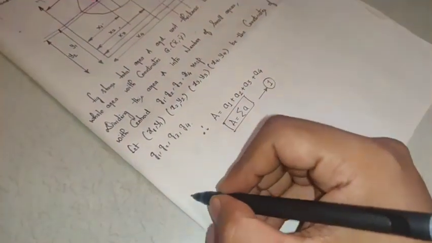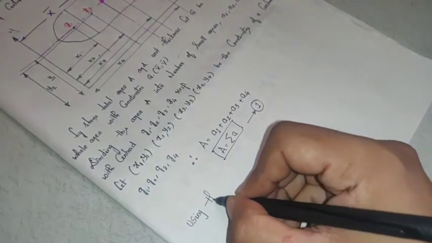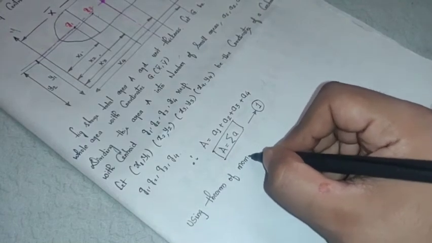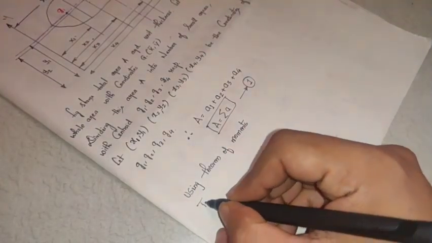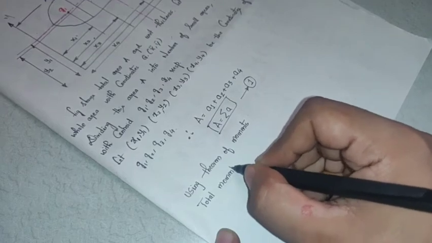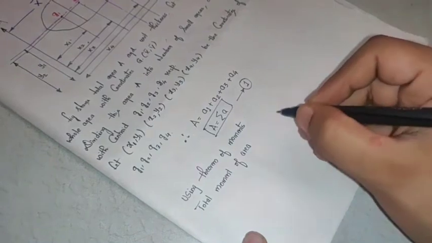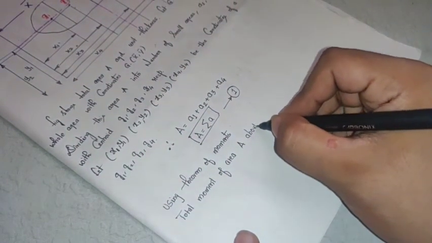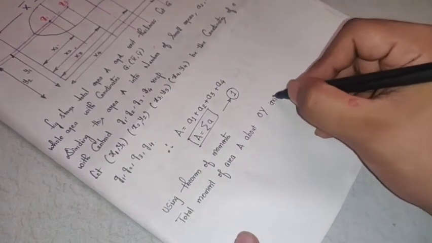Now using the theorem of moments, the total moment of area A about the OY axis.